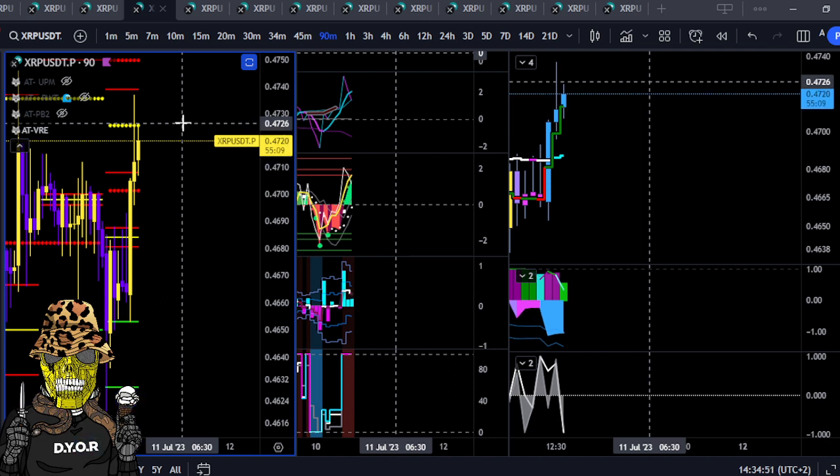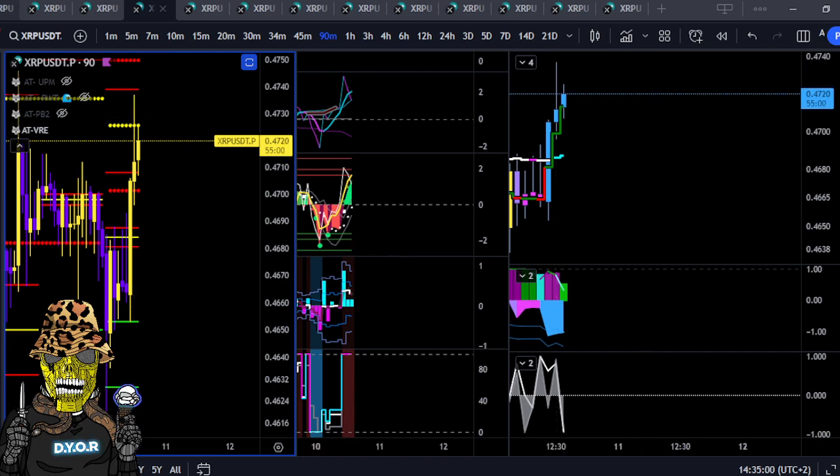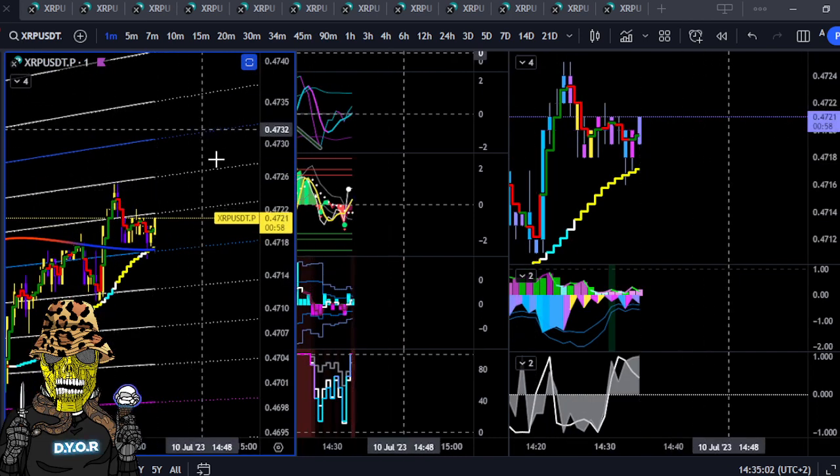Wow, 30-cent moves, but these ones are quite pivotal. 12 hour has positive drift. That's keeping this candle here on the 90 minute from pretty much dumping, even on the 1 minute.